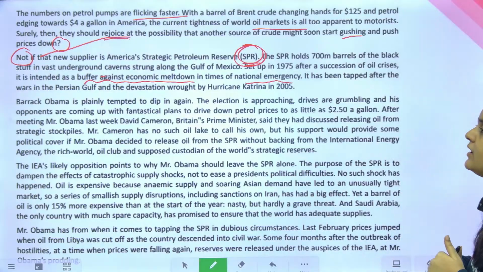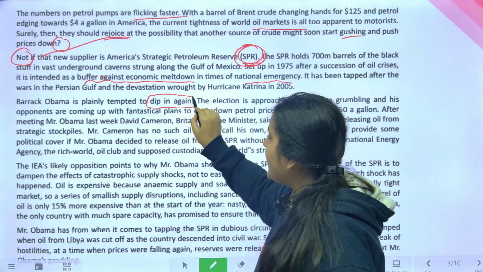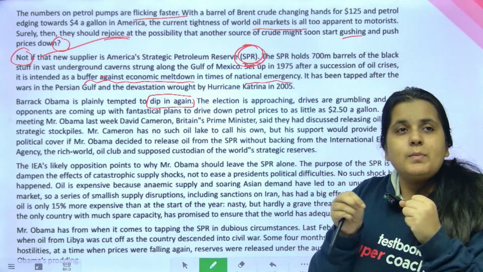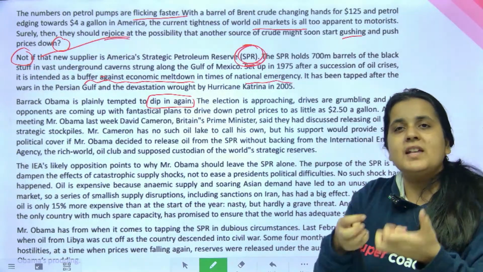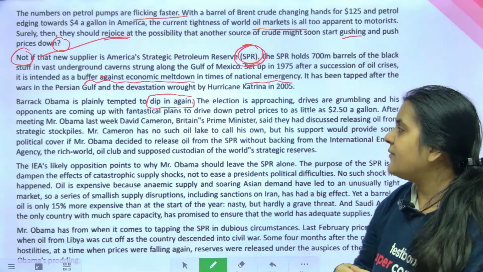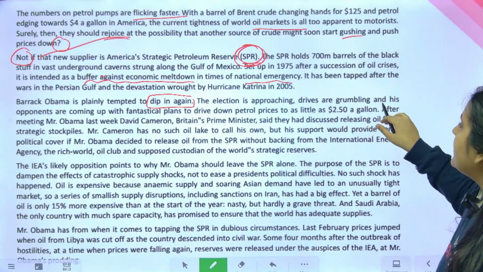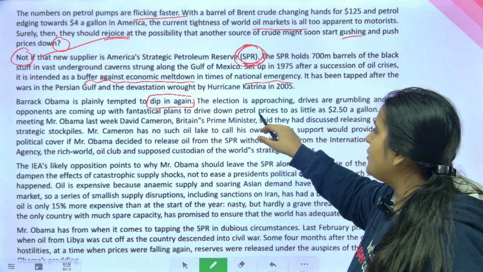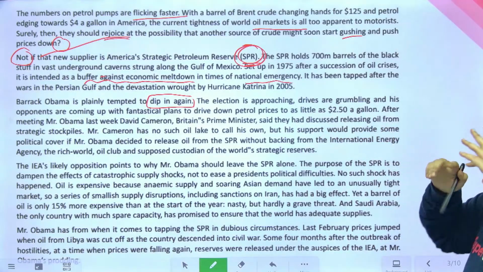No problem, join in. Barack Obama is plainly tempted to dip in again. अभी भी shortage है, world oil markets काफी tight है. So Barack Obama is thinking कि वापस ये SPR को ये reserve से petrol लिया जाए. The election is approaching. Drives are grumbling. And his opponents are coming up with fantastical plans to drive down petrol prices to as little as $2.5 a gallon. So elections are coming.